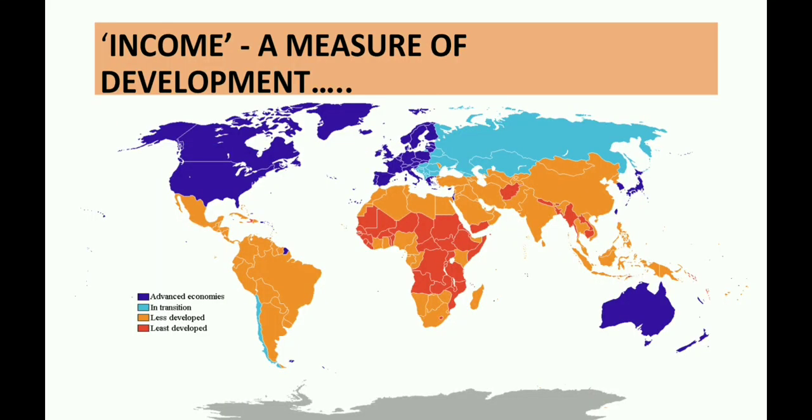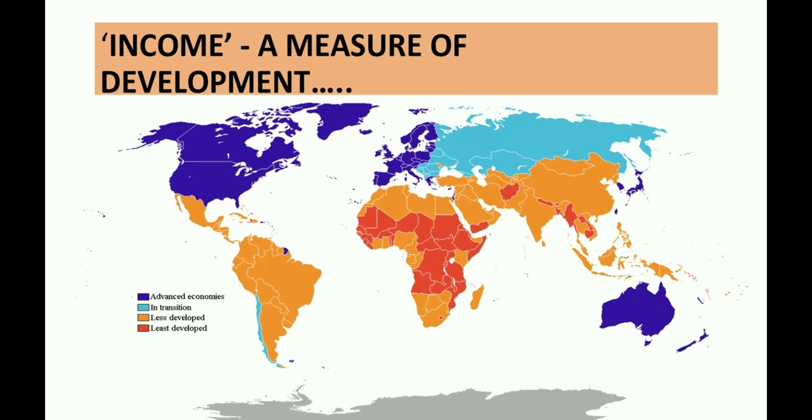Now, this is the world map showing developed and developing countries. We can see most part of North America, Europe, Australia are developed countries, which are in purple color. In blue color, these countries are in transition from less developed to developed countries. The orange color countries show less developed, whereas the red color are least developed countries. If we see where is India, then it comes in less developed countries.